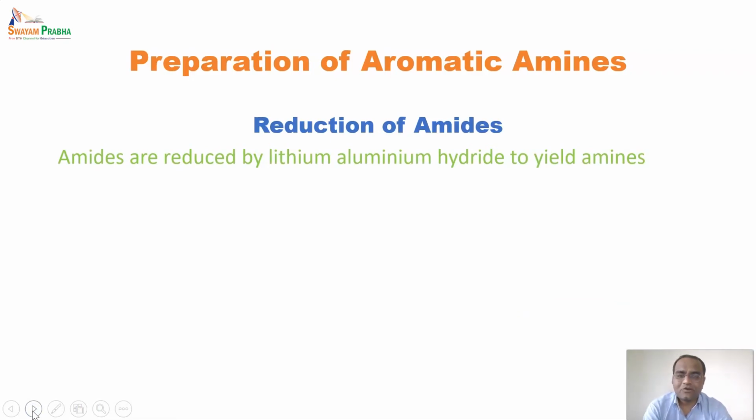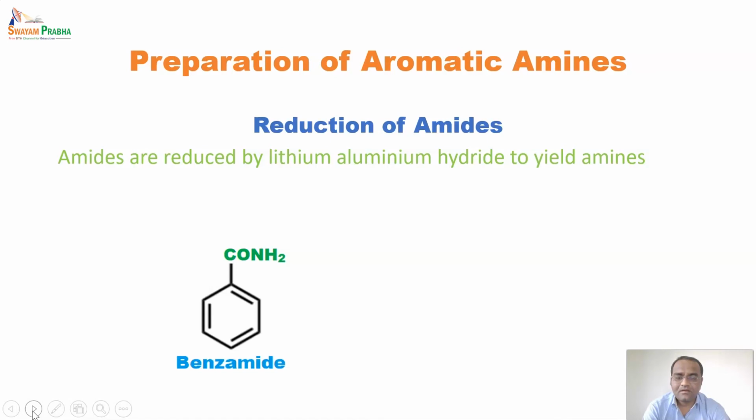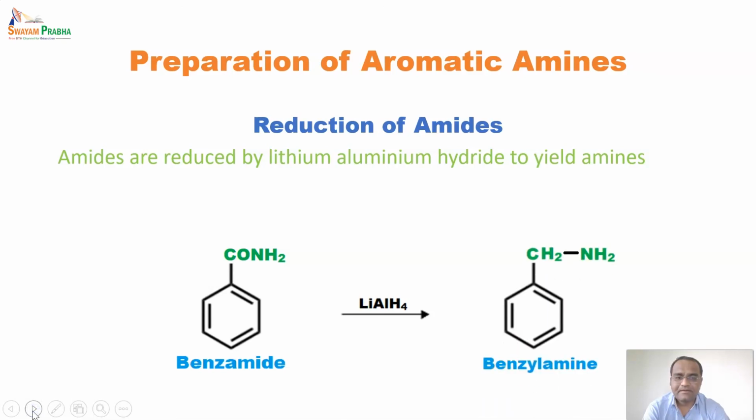The next way to prepare an aromatic amine is the reduction of amides. It is different from the Hofmann degradation. Amides are reduced by lithium aluminum hydride to yield amines. This is the structure of benzamide, and with lithium aluminum hydride it forms benzylamine.